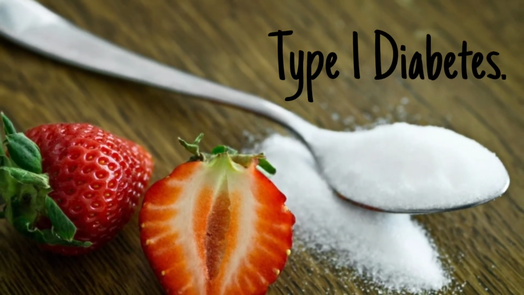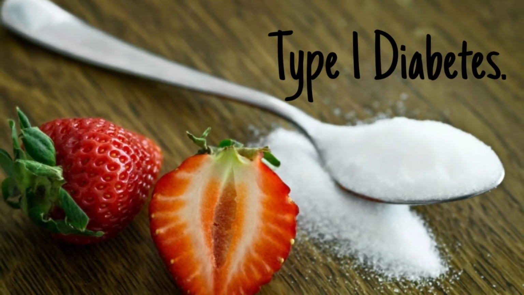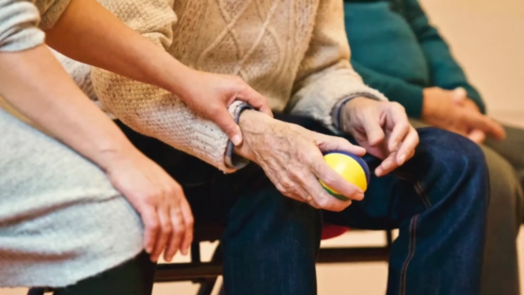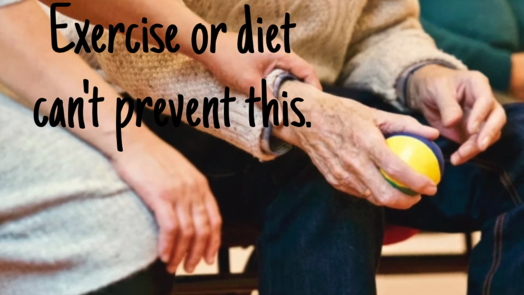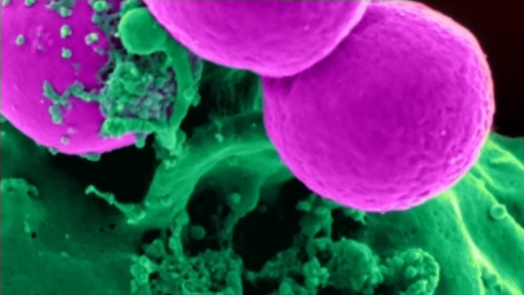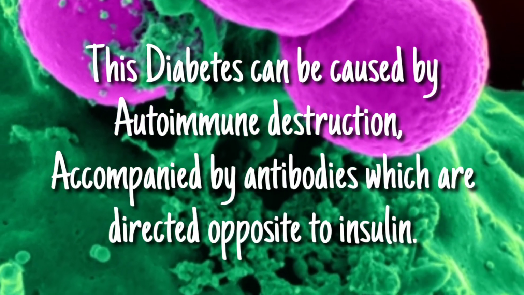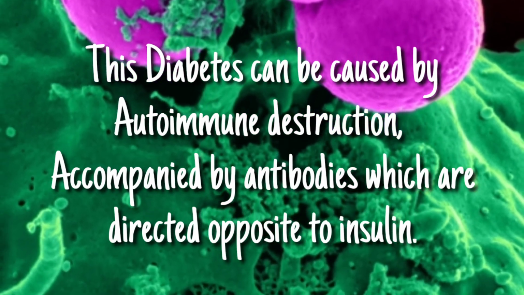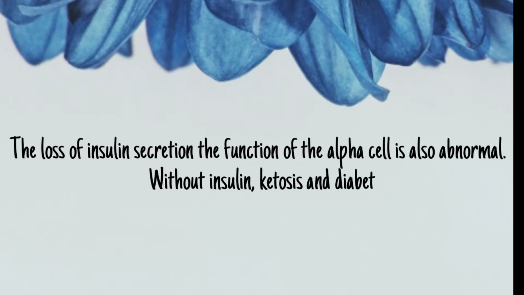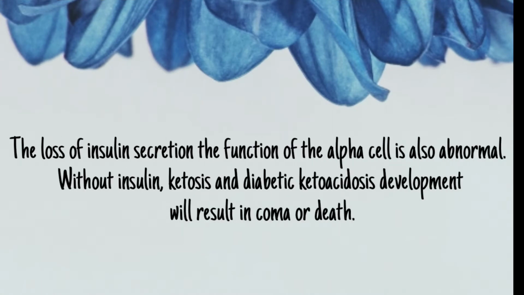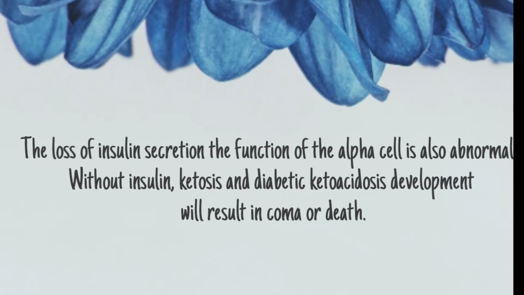This diabetes is also known as childhood diabetes and insulin dependent diabetes. Most people affected by type 1 cannot prevent this by exercise or diet. This diabetes can be caused by autoimmune destruction accompanied by antibodies which are directed against insulin. With the loss of insulin secretion, the function of the alpha cells is also abnormal. Without insulin, ketosis and diabetic ketoacidosis development will result in coma or death.